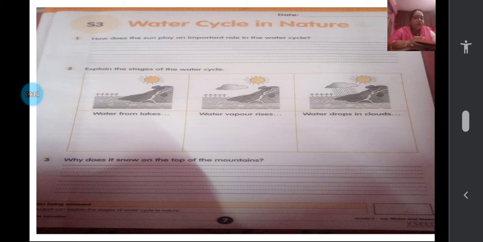Third one, water drops in the clouds cool, and they will fall again as rain. So you can write in simple words only, after reading page number 108. You can try to complete the second question.